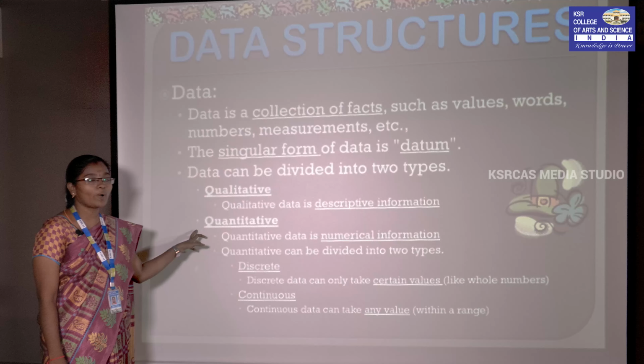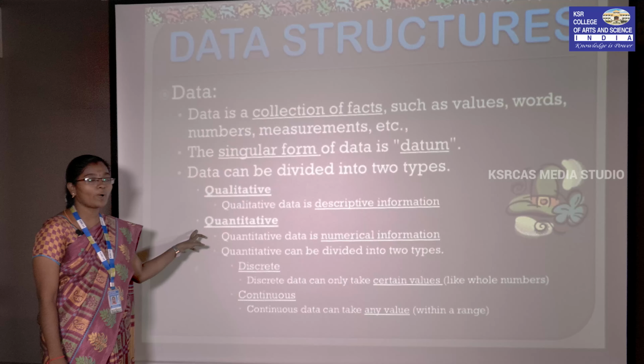So first we see what is data. Data is nothing but a collection of raw facts which includes values, numbers, measurements, etc. Here data is itself a plural form. What is the singular form of data? The singular form of data is datum. We should not say datas because data is itself a plural form. So the singular form of data is datum.